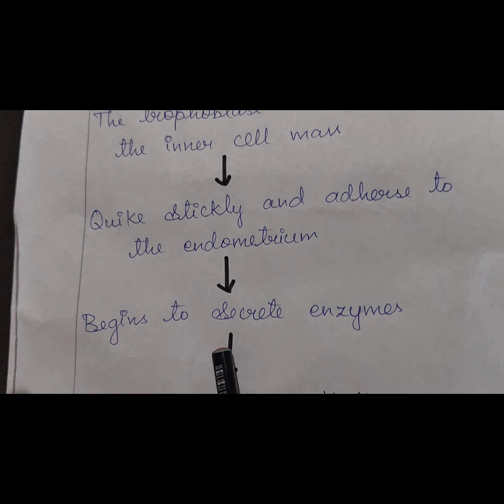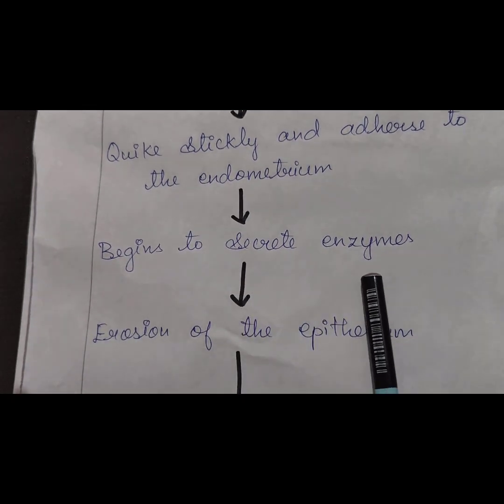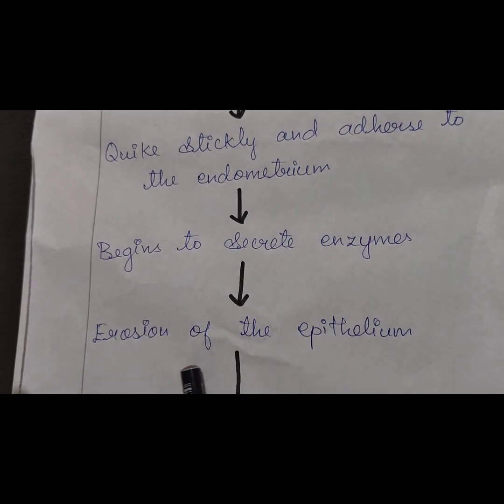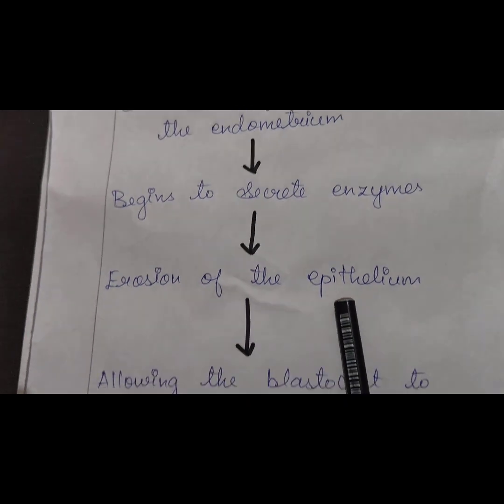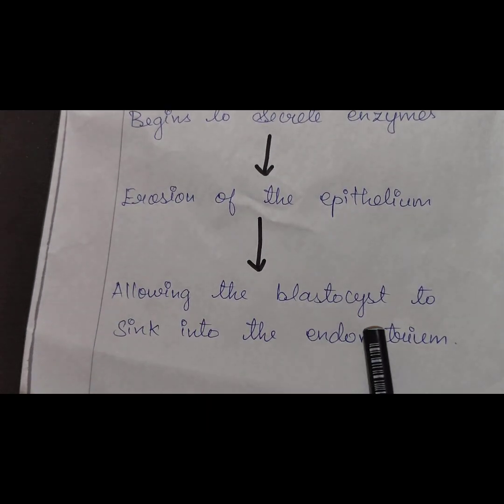Then it begins to secrete enzymes, which leads to erosion of the epithelium. This allows the blastocyst to sink into the endometrium. The blastocyst sinks into the endometrium of the uterus.